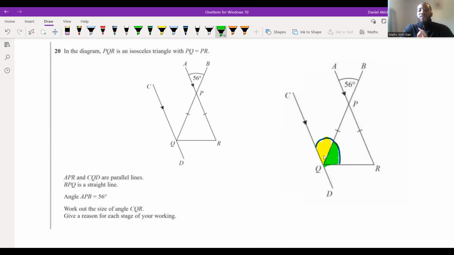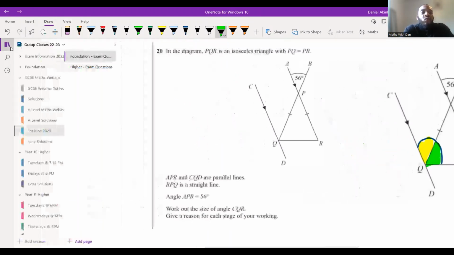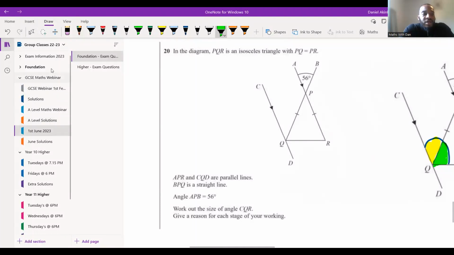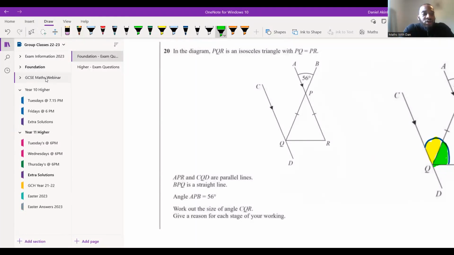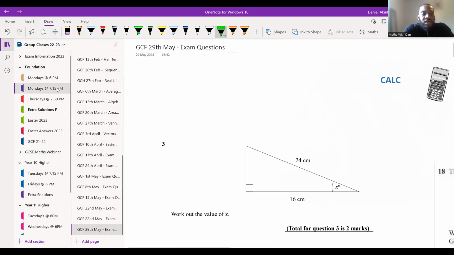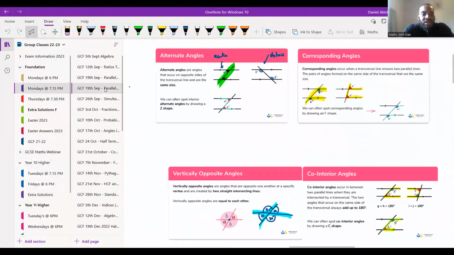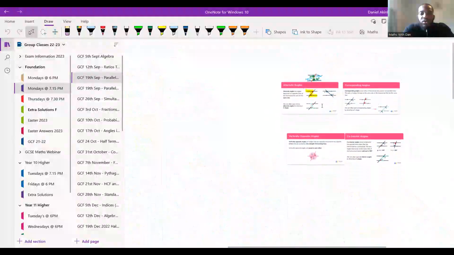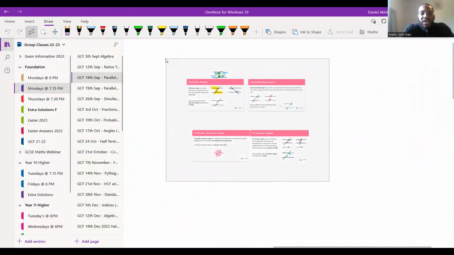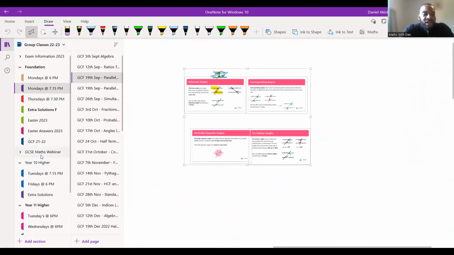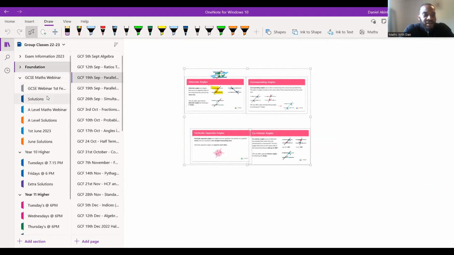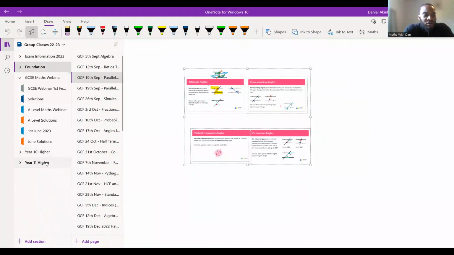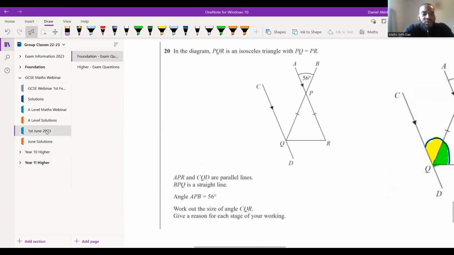Right? Now, before we get into this, what I'm going to do is get you the rules for all of your parallel lines. All of your angles and parallel lines. So let me just go to it. Let me find foundation. When did I do parallel lines? 19th of September. Okay. Let me get on without the annotations. All right. So looking at this here, I'm going to copy this and put this in our lesson today. Where is it? GCSE Maths webinar here today. Let me just close everything just so I'm not confused. All right. So we're looking at 1st of June 2023.